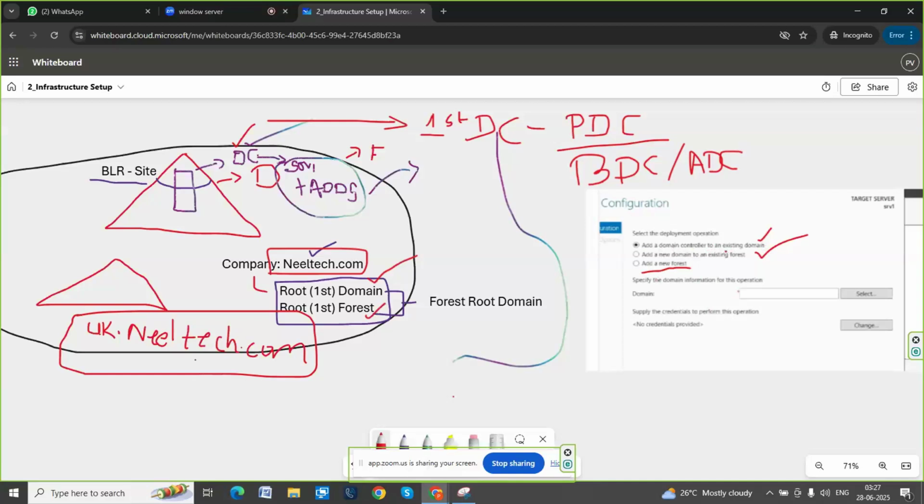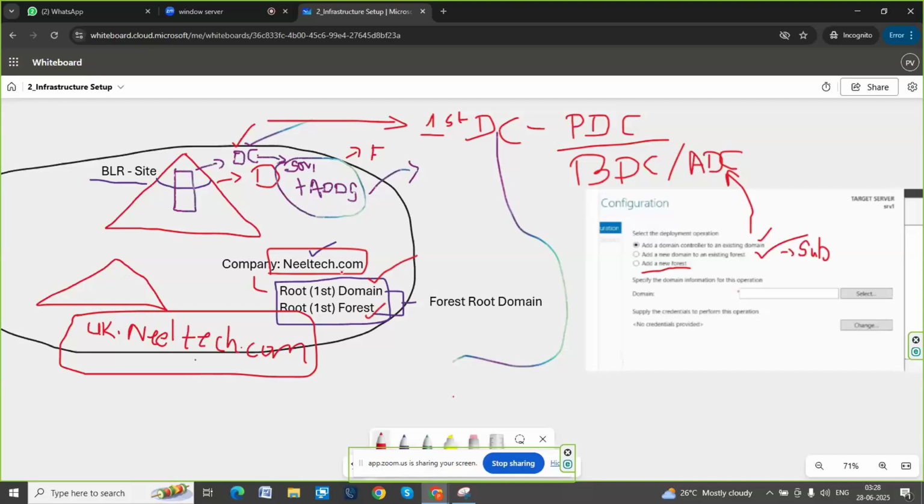First one is, the first option is to create a backup domain controller. Second option is to create a subsidiary or a branch office in a different country, like UK or Canada. Consider it like you have opened one more branch office. Suppose you open a Mumbai location or a different location, that will not become a branch office. Different country. Okay. Now, add a new forest.